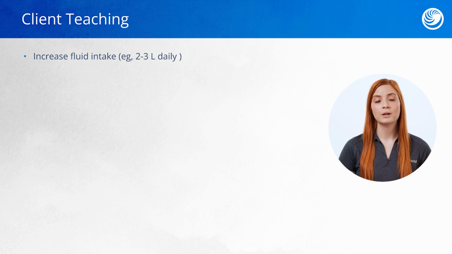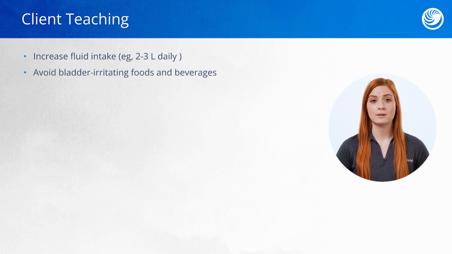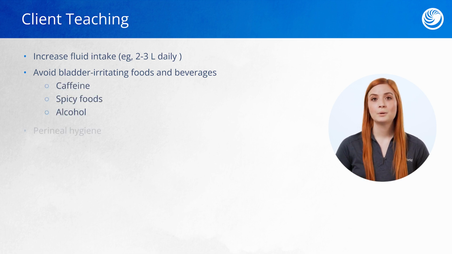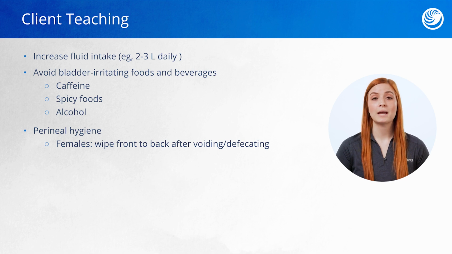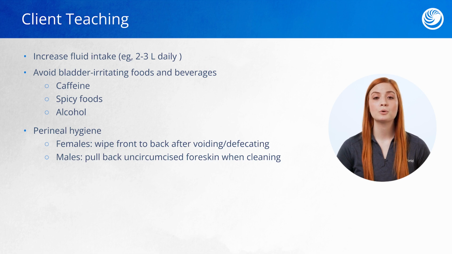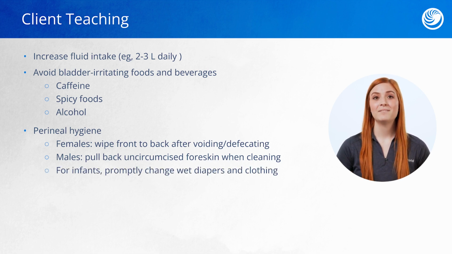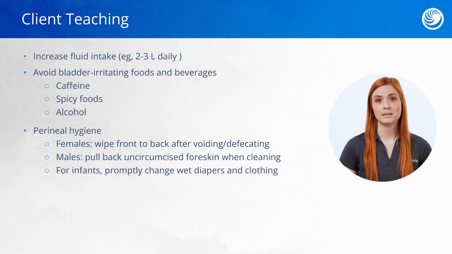Fluid should be mostly water, and clients should be taught to avoid bladder-irritating foods and beverages, such as caffeine, spicy foods, and alcohol. Perineal hygiene should be emphasized to prevent recurrent or worsening infection. So for females, they should be taught to wipe front to back after defecating or urinating. Males who are uncircumcised should be taught to pull back the foreskin when cleaning. Infants with wet diapers or clothes should be promptly changed. The warm, moist environment of a diaper is a prime breeding ground for bacteria, so getting the infant into something dry will help reduce irritation and prevent infection.